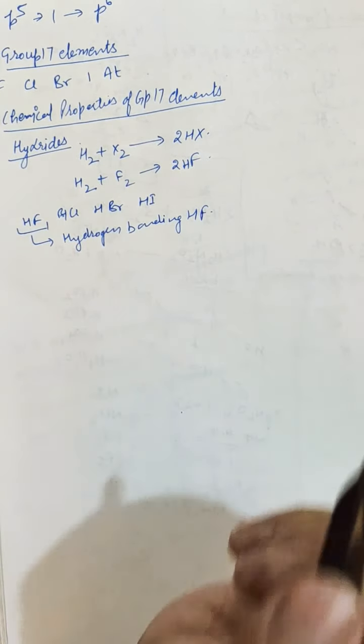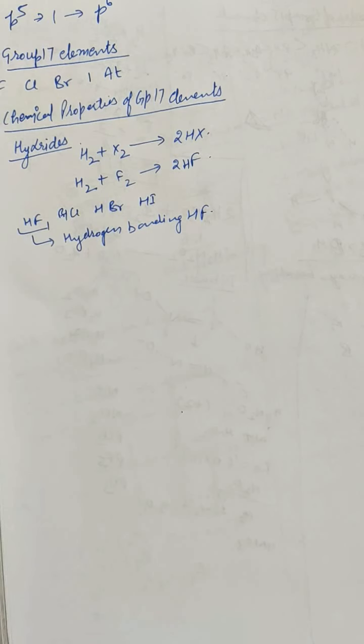You know very well what hydrogen bonding is. It is the tendency of attachment of hydrogen, which is present in a bond with a highly electronegative element, to another molecule or another electronegative atom. HF is found to have a zigzag structure.